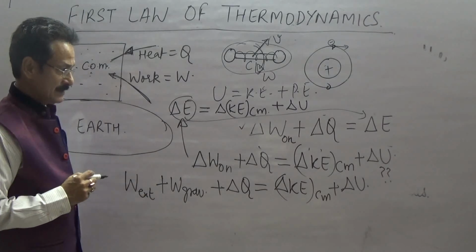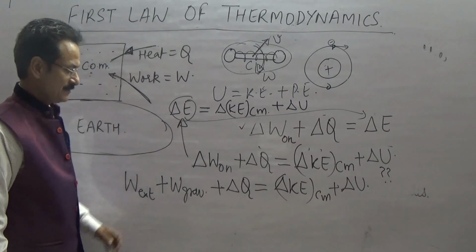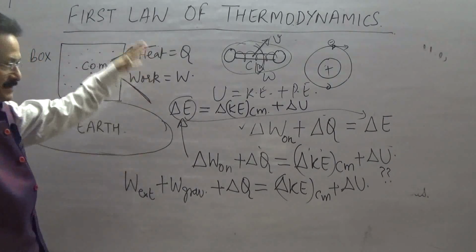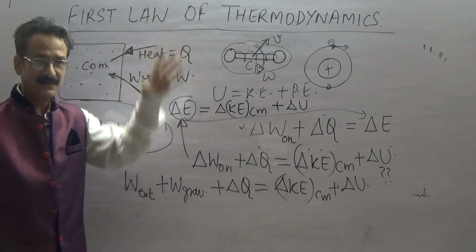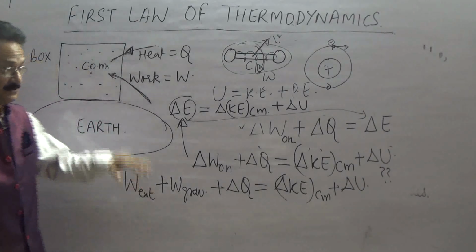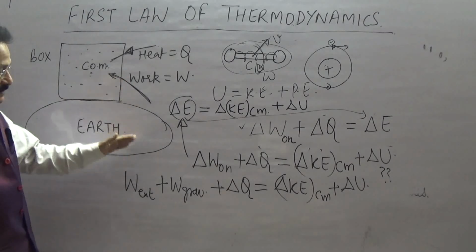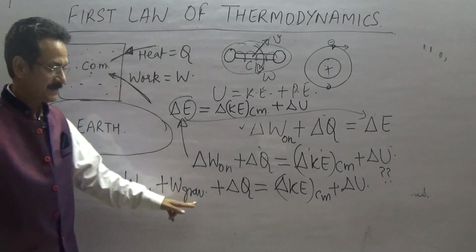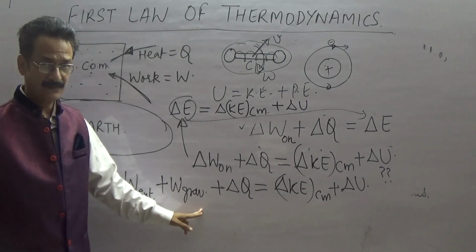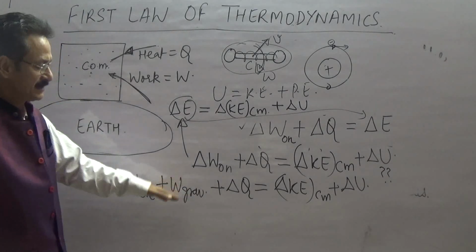Now, it depends. The choice of the system is my discretion. Suppose I say that this entire thing is my system, including the Earth, then the work done by the gravitational force will be equal to minus of the work done by gravity. What is the work done by the gravitational force?